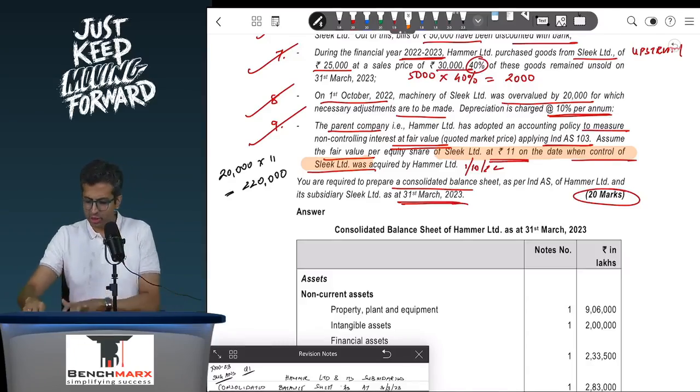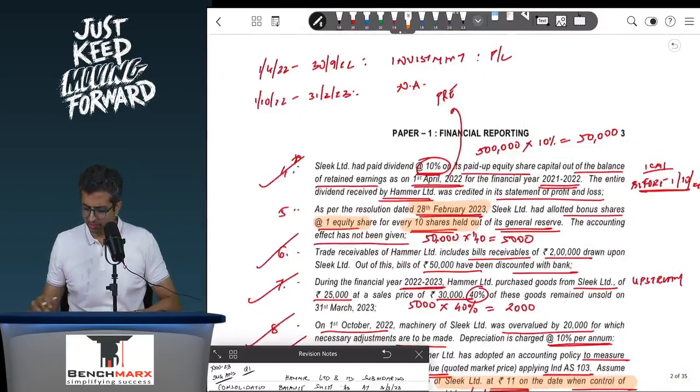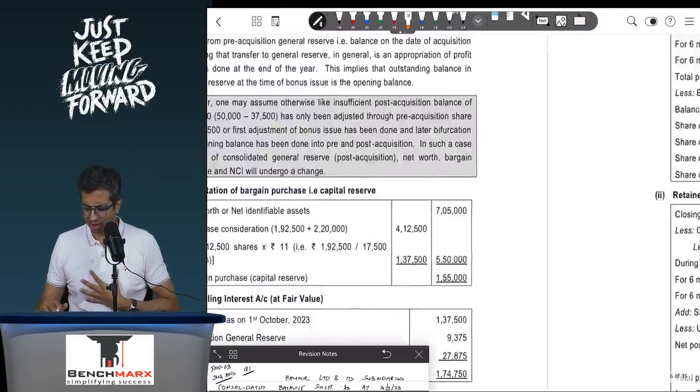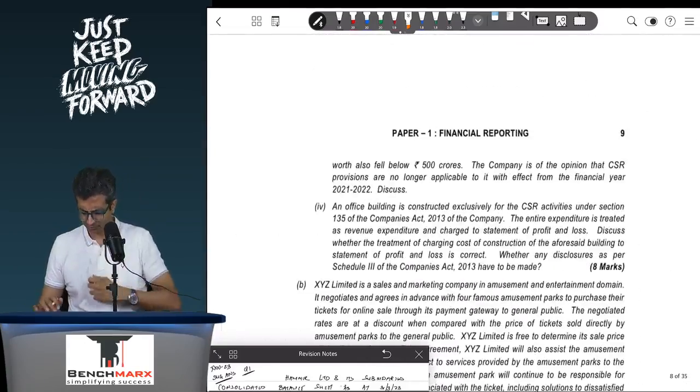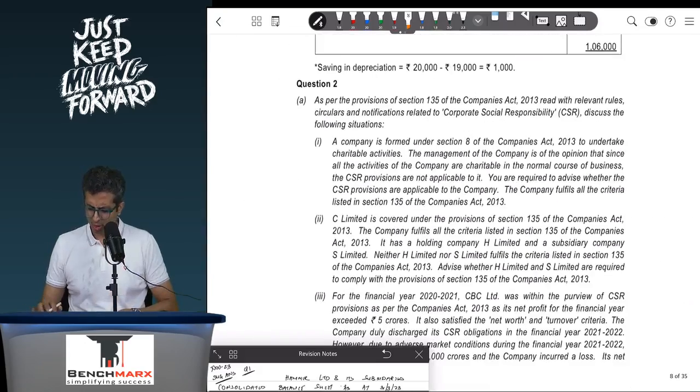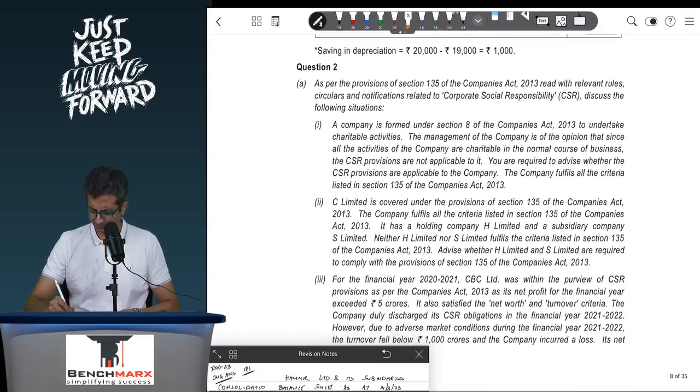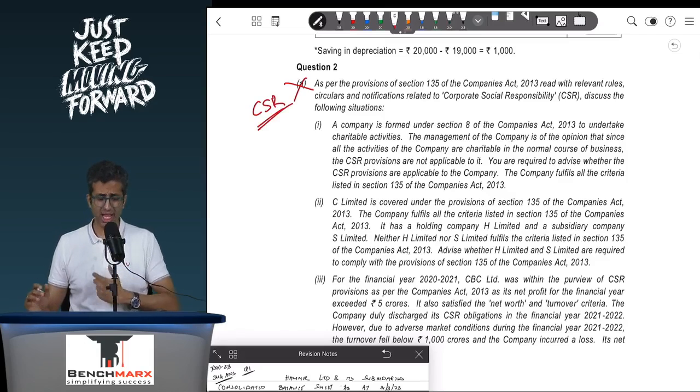Okay, so next we go to the next important questions. Rather important or not, when you look at question number 2, subpoint A has been deleted. This was pertaining to CSR, and that subpoint CSR is no longer applicable, and as a result we need not